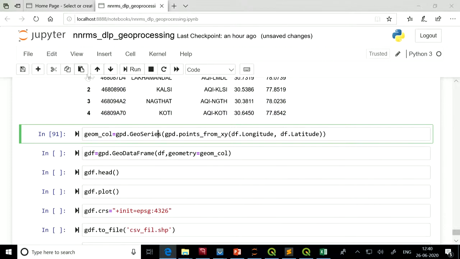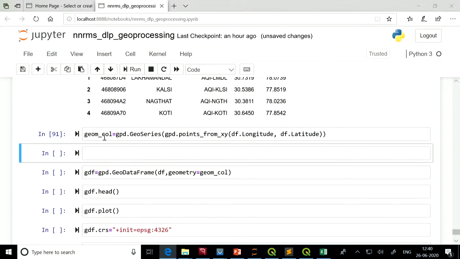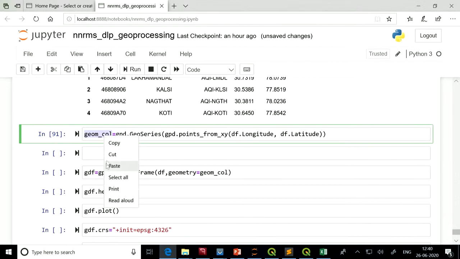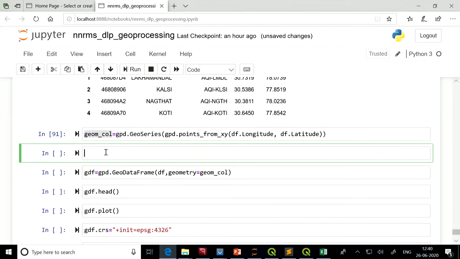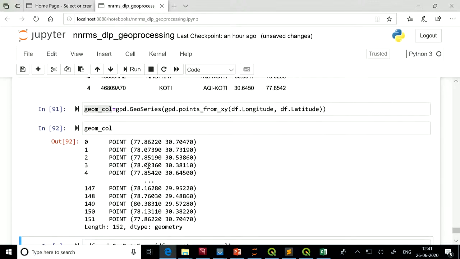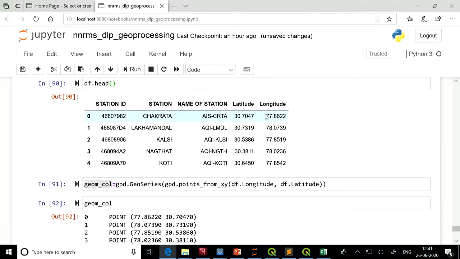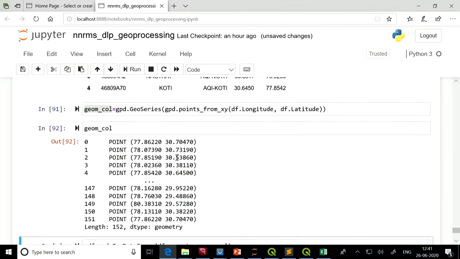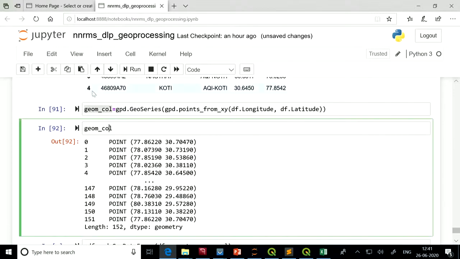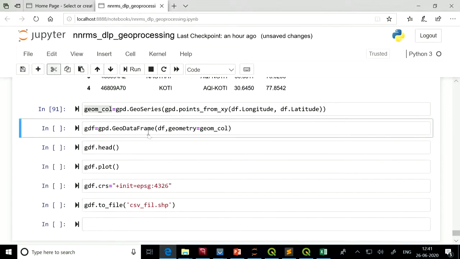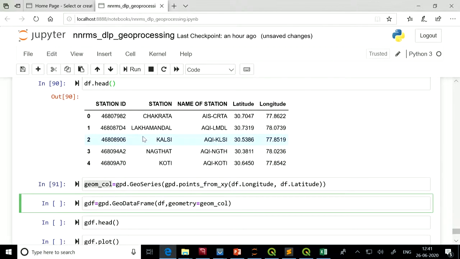Now if we see this geom column, this has created point geometries by combining latitude and longitude from each of the rows. Now we'll create a geodata frame. We have created a geometry column, and now we will attach the other attributes also. So gpd dot geodata frame.